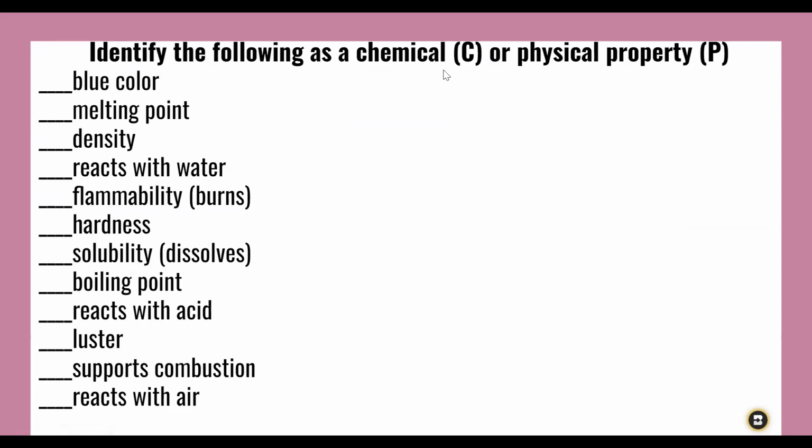Now, this is your practice question. Identify the following as a chemical or physical property. In this space, you say P or C. P is physical property, C is chemical property. Pause the video. Now you're applying all you learned. If you get this right, it means you really understood it.